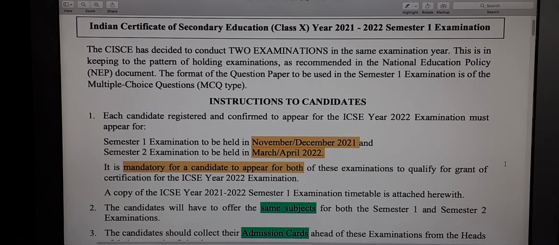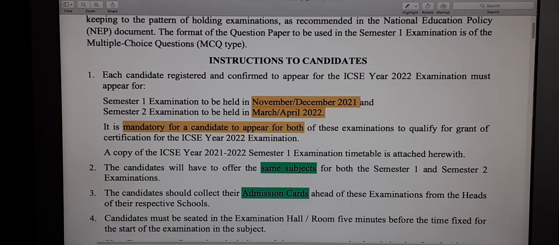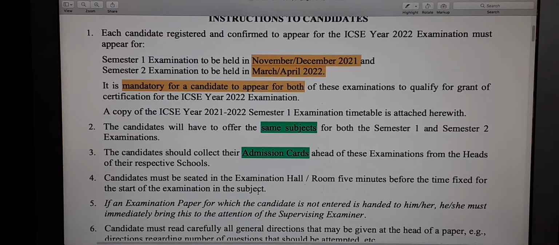So let's continue. The very first instruction that the ICSE Council has made clear to the candidates is that you will have the semester 1 examination in November-December 2021 and semester 2 in March or April 2022. You have to appear. It is mandatory. It is mandatory for a candidate to appear for both examinations to qualify for the ICSE year 2022 examination. You cannot skip any one of them. They have also attached a copy of the timetable along with this document.